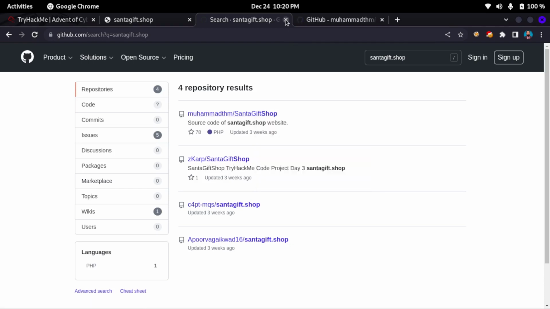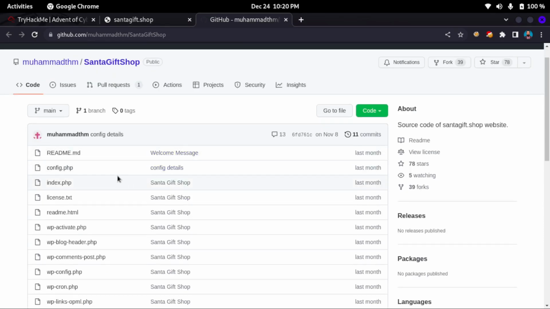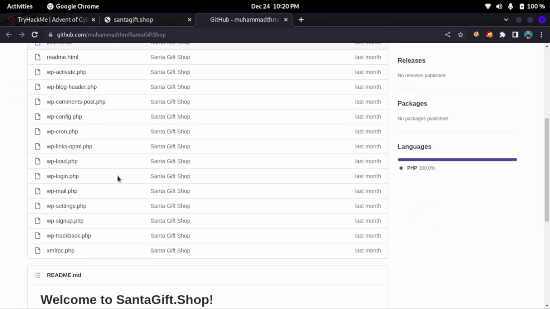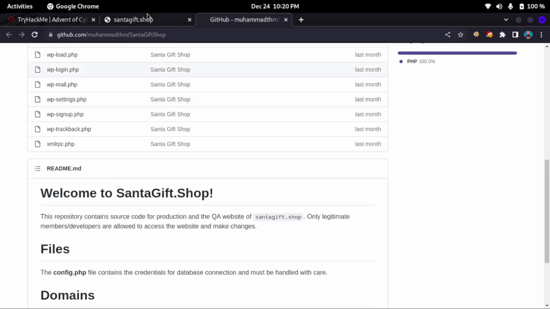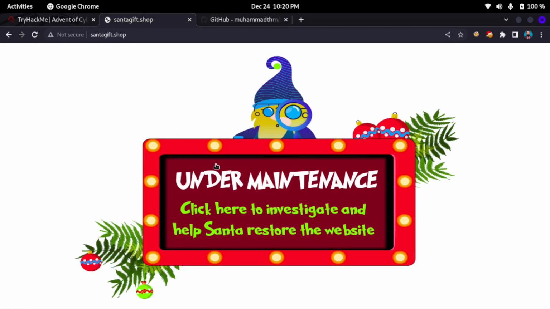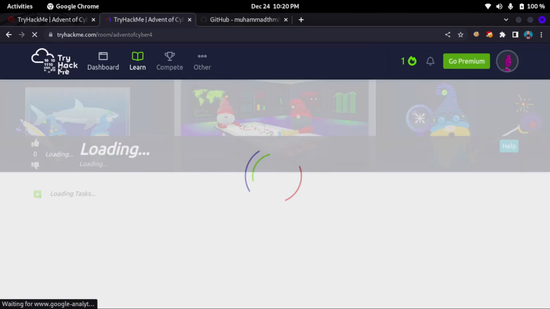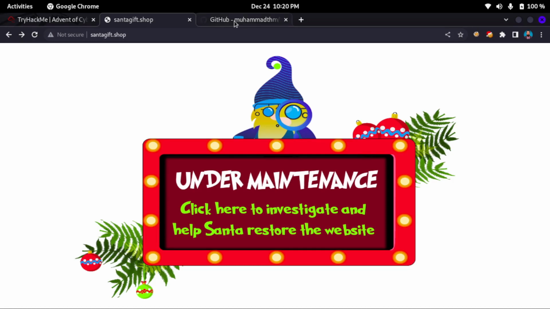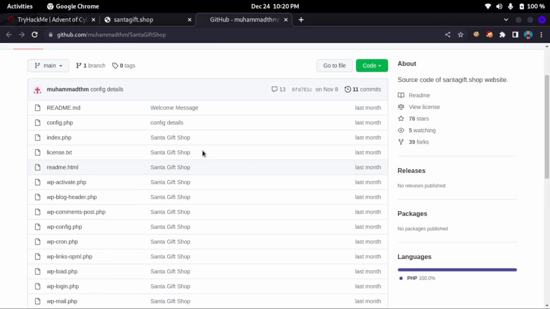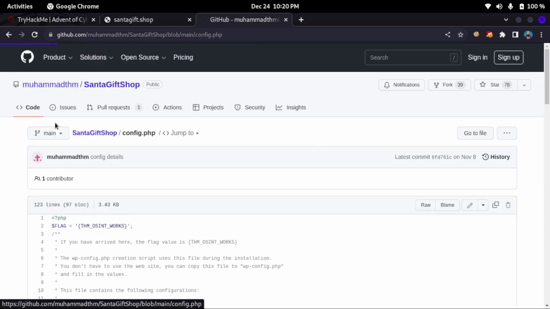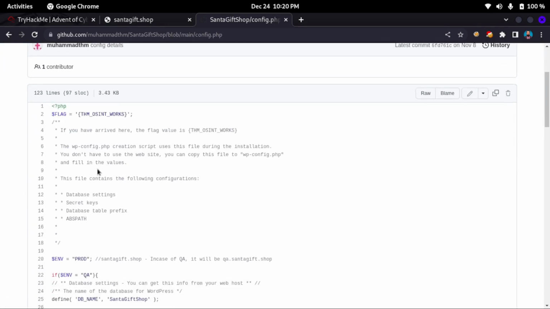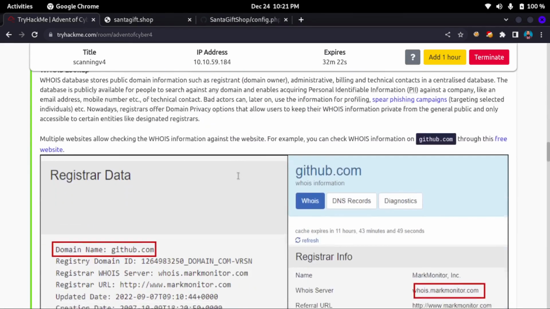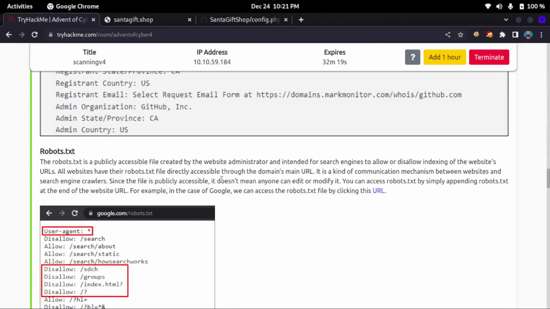They made it interesting. So if I see, this is the source code of the WordPress website, which is under maintenance. This is the gift shop. Click here to investigate and help Santa restore the website, and it is redirecting actually. So what I'm interested in is this file config.php, where we will get our first flag actually. So you can see it works, and if we have to solve the questions, you can read about this OSINT